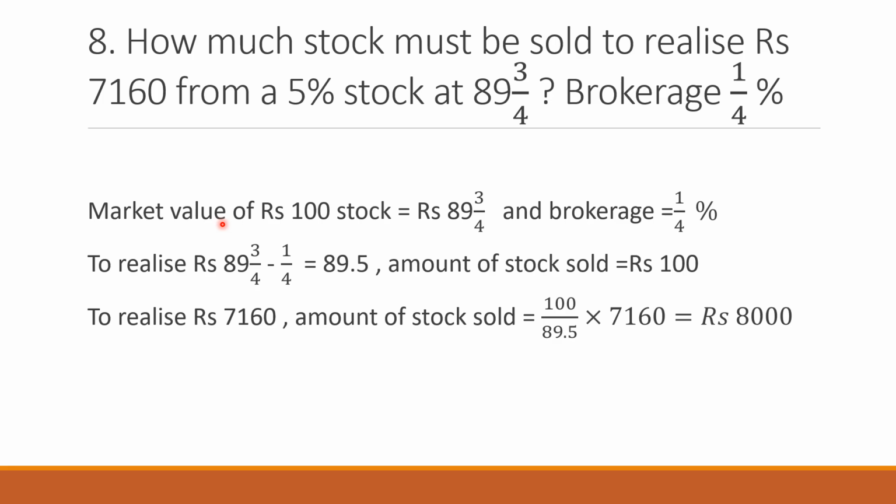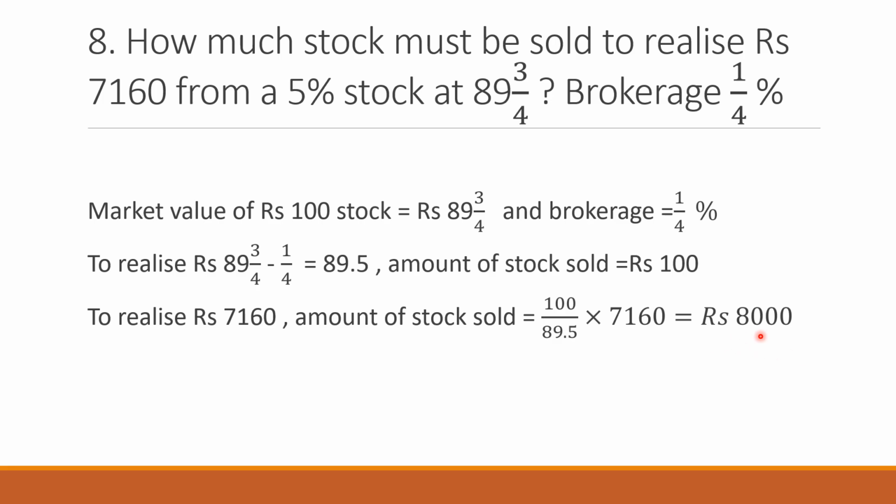Now when you are going to sell, the market value of 100 rupee stock is 89 3/4 and the brokerage is 1/4. So now to realize 89 3/4 minus 1/4, why minus? Because brokerage is to be subtracted when you are going to sell the shares. To realize 89.5, the amount of stock sold is 100 rupees. To realize 7160, the amount of stock sold will be 100/89.5 multiplied by 7160, which is 8,000 rupees.